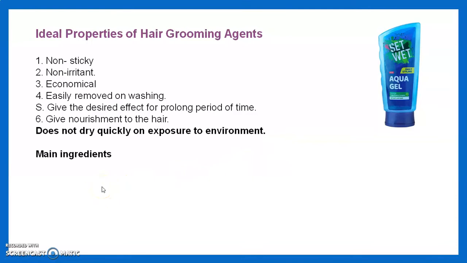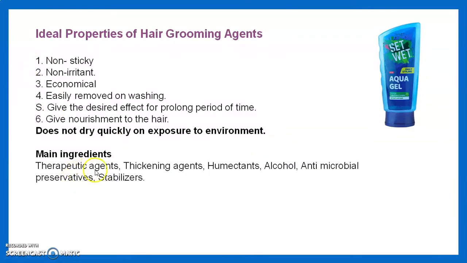Then we see the main ingredients required for hair grooming gels: therapeutic agents, humectants, alcohol, antimicrobial agents, preservatives and stabilizers. Though they are in the form of a gel and have a maximum proportion of water, we require to add preservatives in the gels.